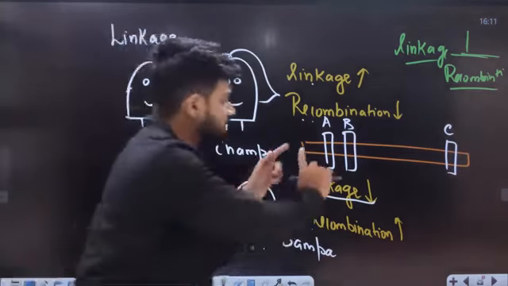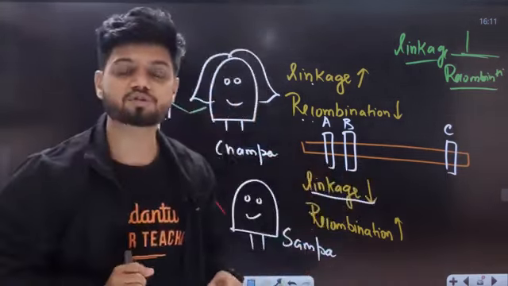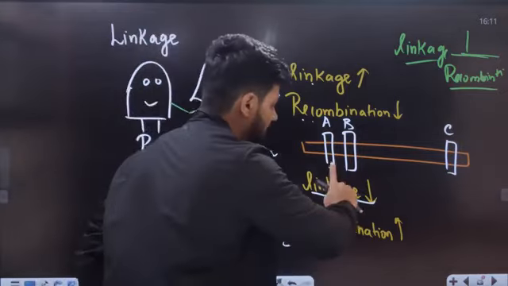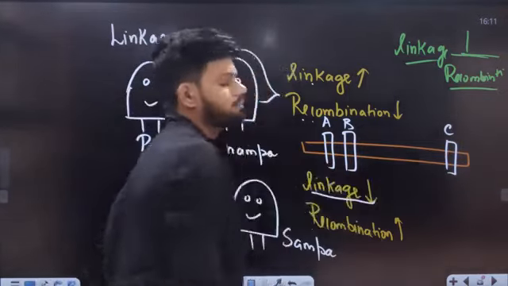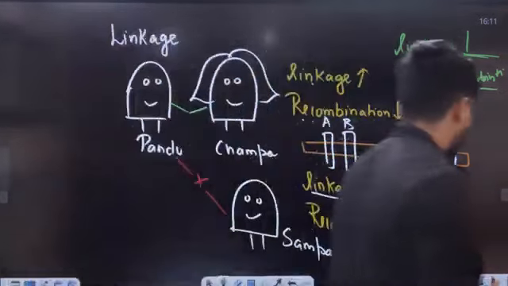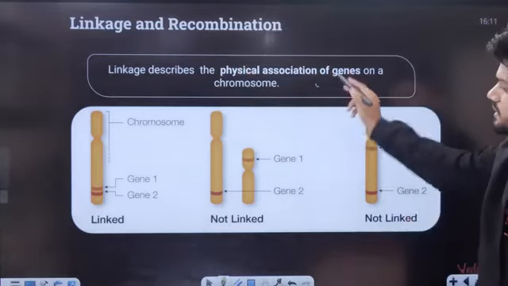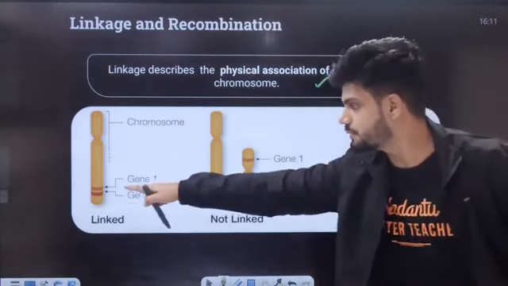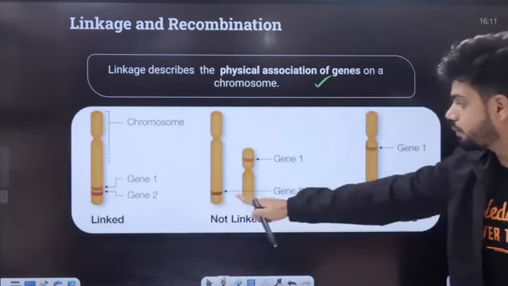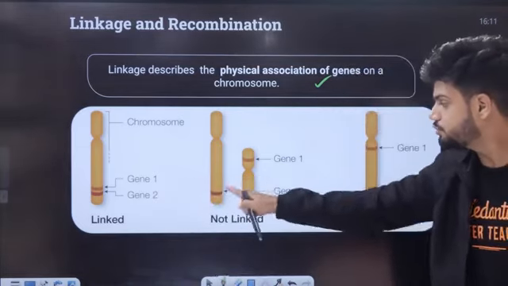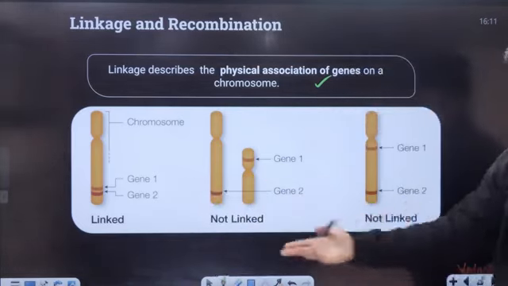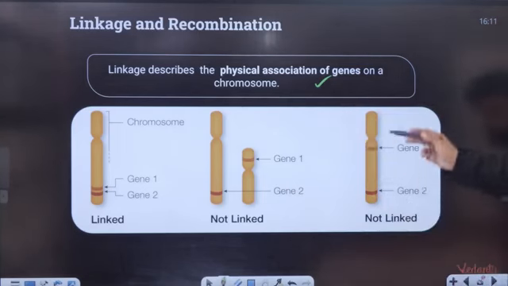Linkage means physical association of two genes, gene A and gene B, on a chromosome. That is called as linkage. Linkage describes the physical association of genes on a chromosome. One gene is here, one gene is here. Between them, linkage is very high. One gene is here, one gene is here. Between those two genes, not linked, recombination is high. Two very far, linkage is not there.